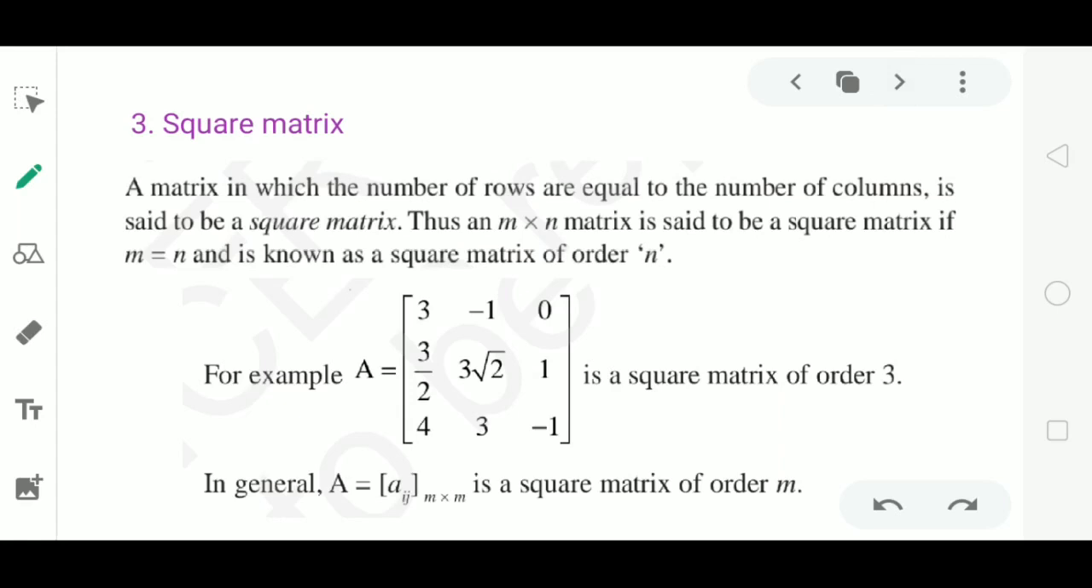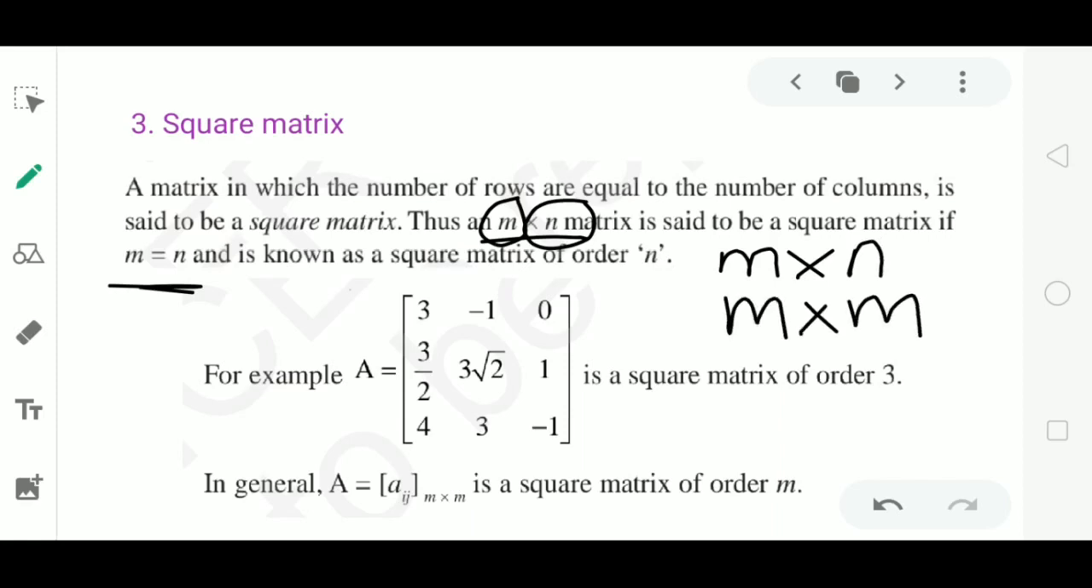A matrix in which the number of rows is equal to the number of columns is said to be a square matrix. You can also define a square matrix as follows: a matrix of order m by n is said to be a square matrix if the number of rows m is equal to the number of columns n, that is, if m is equal to n. As m and n are equal, the order m by n can be written as m by m, and also as n by n.